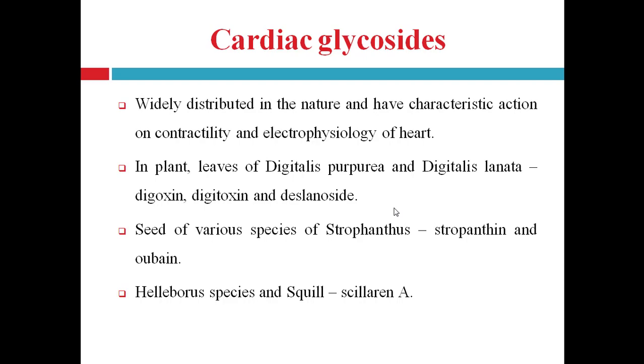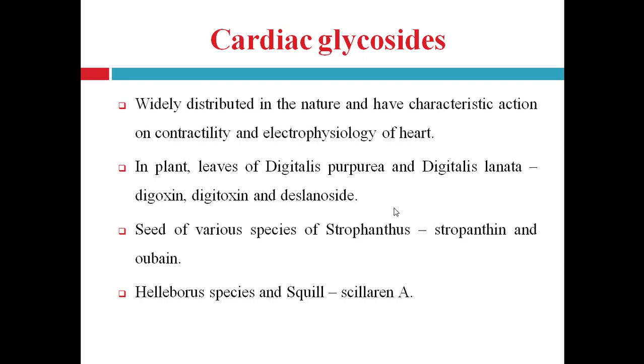The cardiac glycosides are an important class of naturally occurring drugs which are present in a variety of plants, and in a glycosidic form in the poison of toads. In plants, they are present in the leaves of Digitalis purpurea and Digitalis lanata.